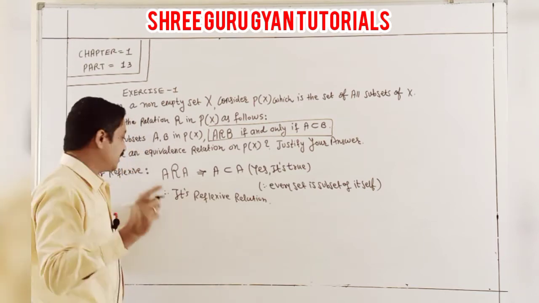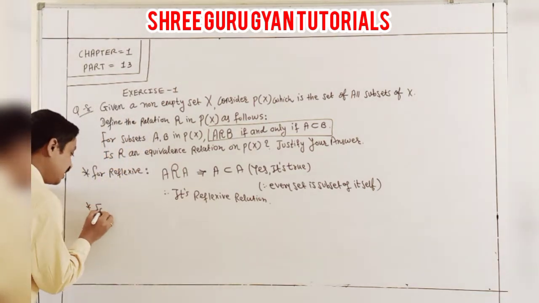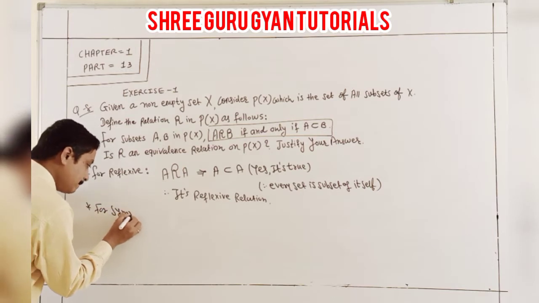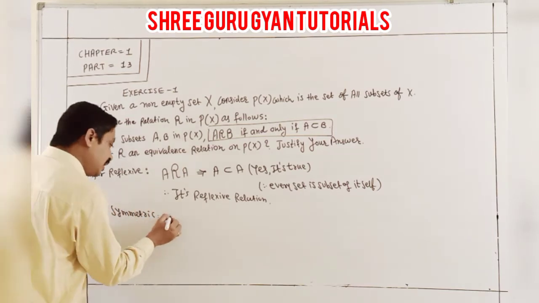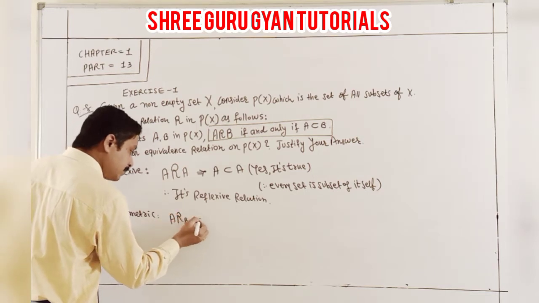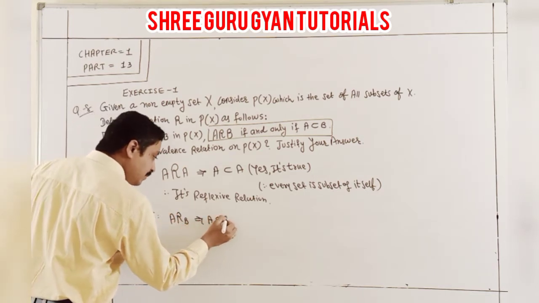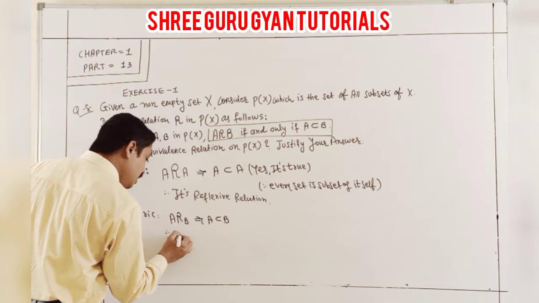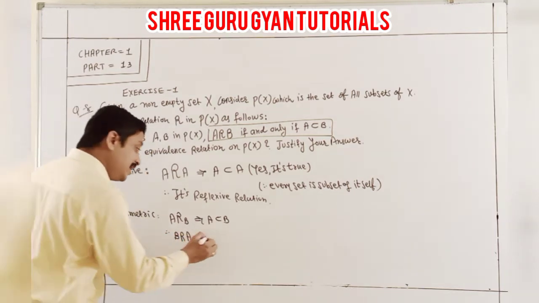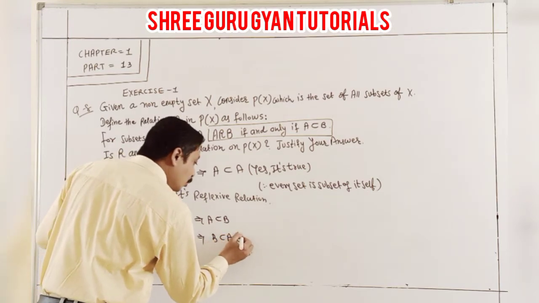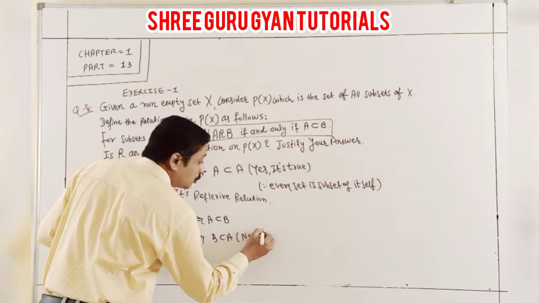Now second, checking symmetric. What is the rule? A R B. Can we write A subset of B, therefore B R A, that B is a subset of A? No, it is not true.